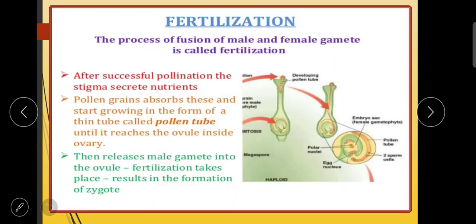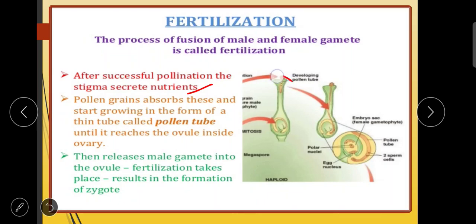Let us see the step by step process. The process of fusion of male and female gamete is called fertilization. After successful pollination, the stigma secretes nutrients. Pollen grains absorb these and start growing in the form of a thin tube called the pollen tube.